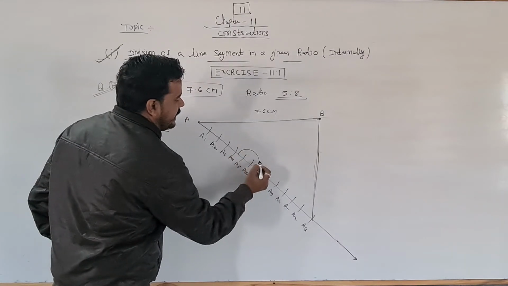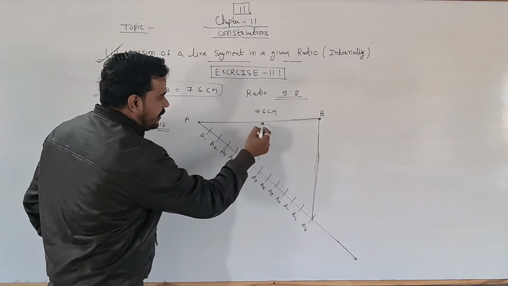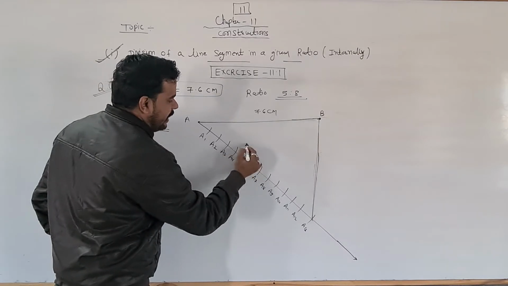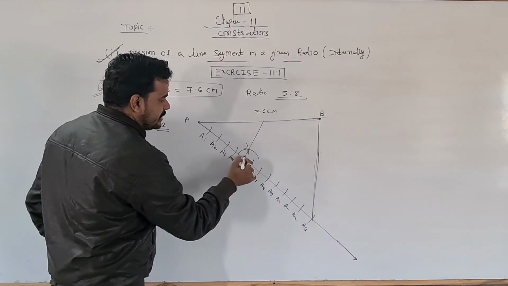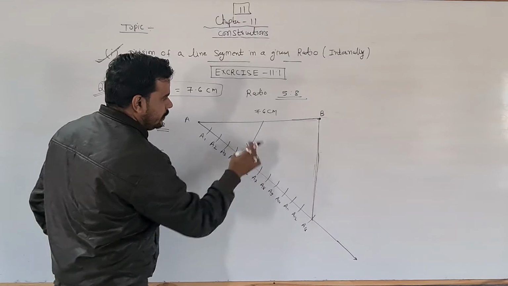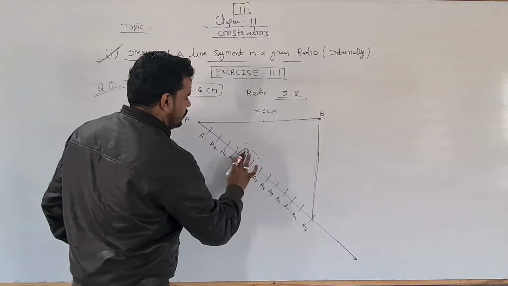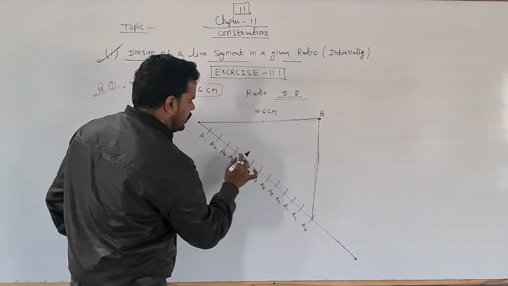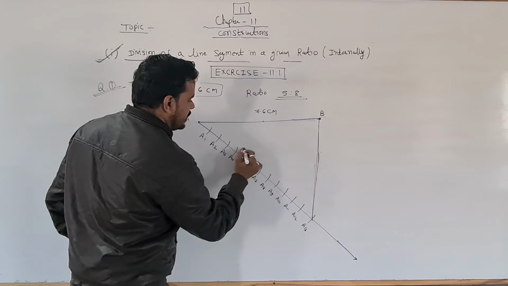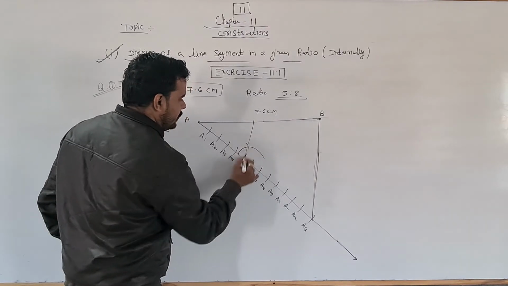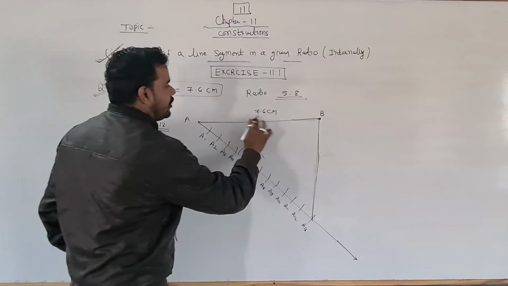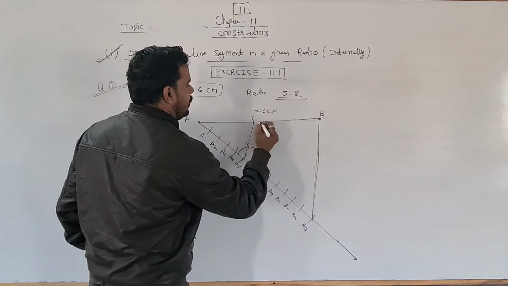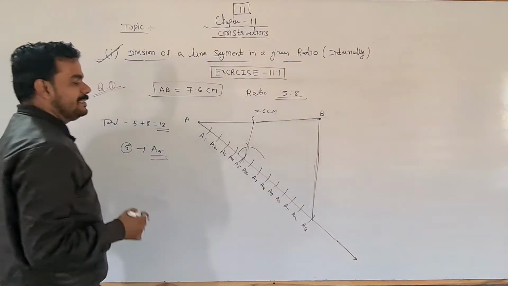Draw a semicircle at A5 and cut an arc like this. After that, join this. First of all, this is our arc. Draw a semicircle like this and cut an arc like this. Then join this. So this is your point C, and this line is 7.6.